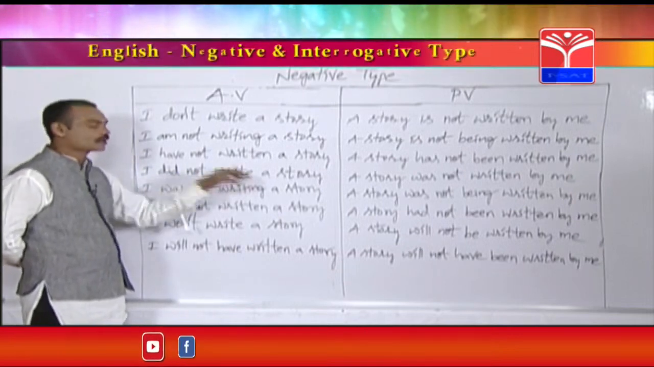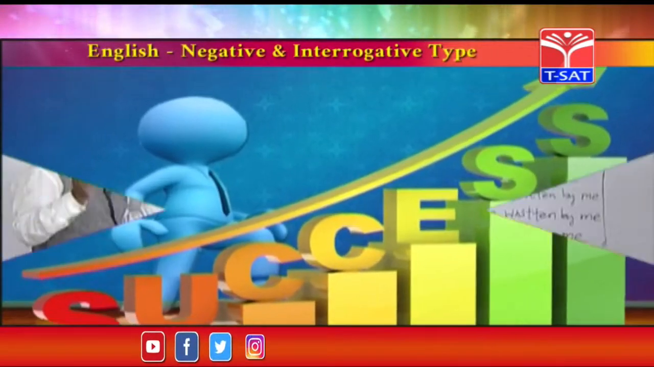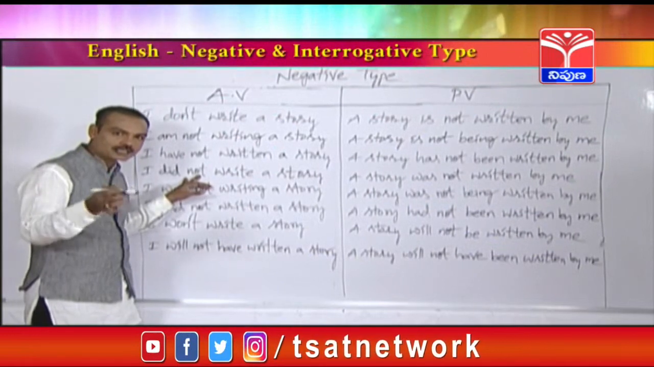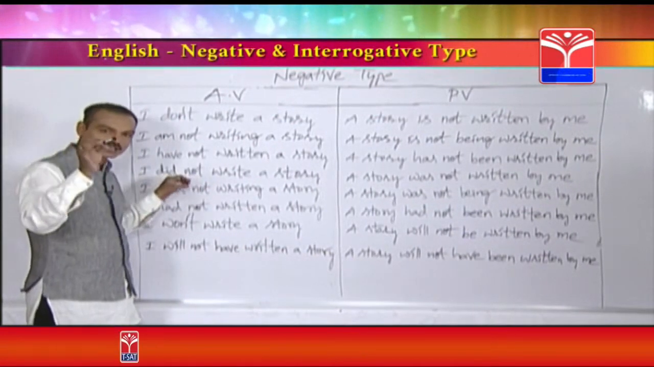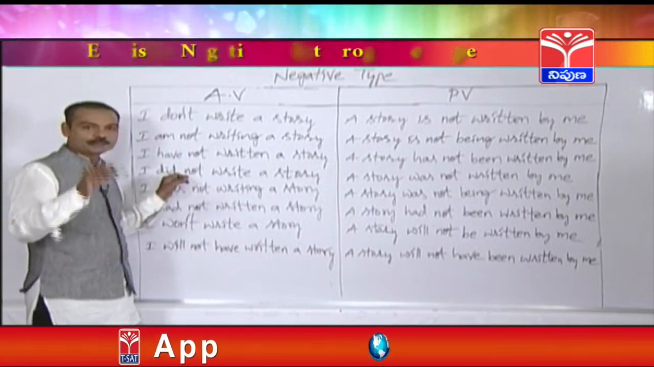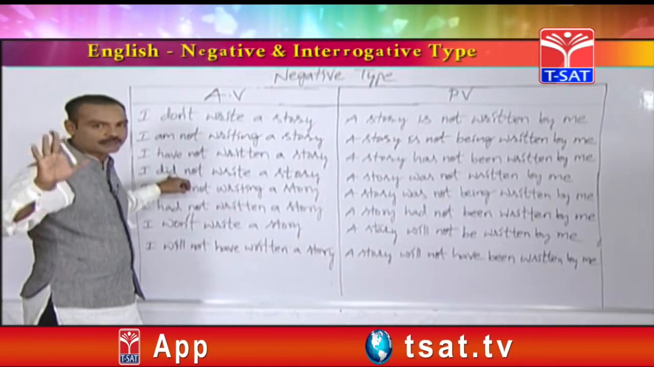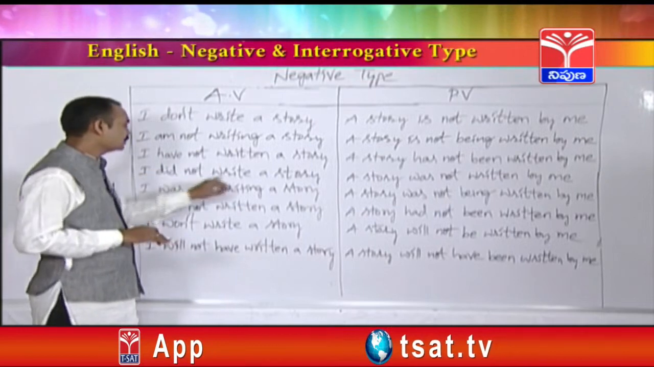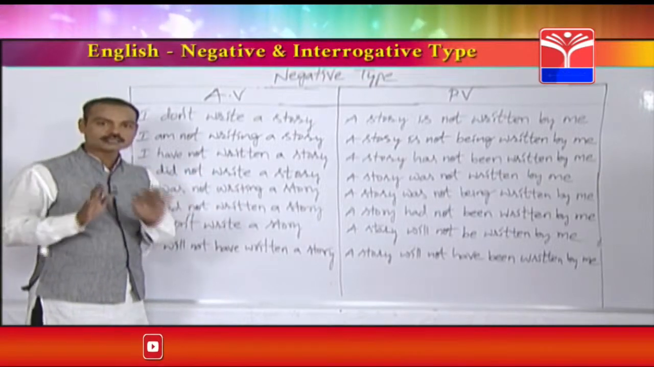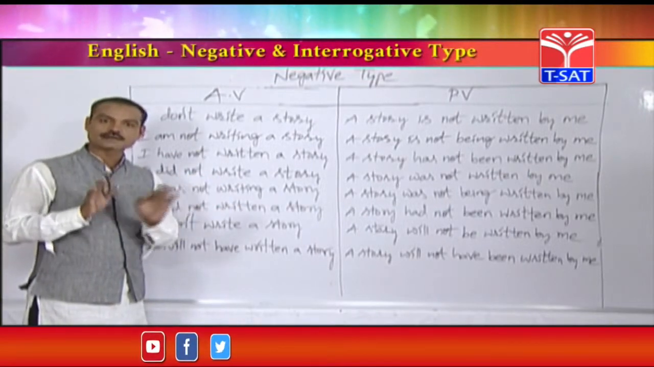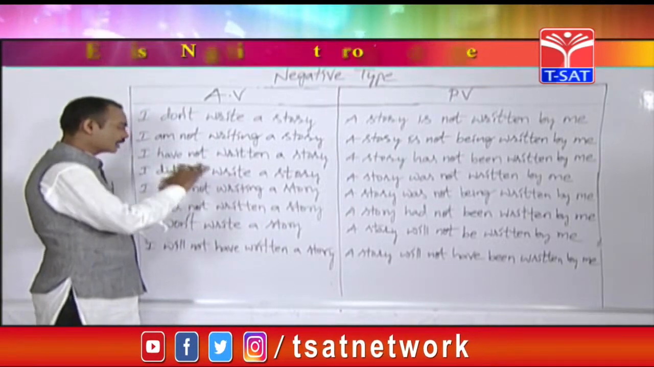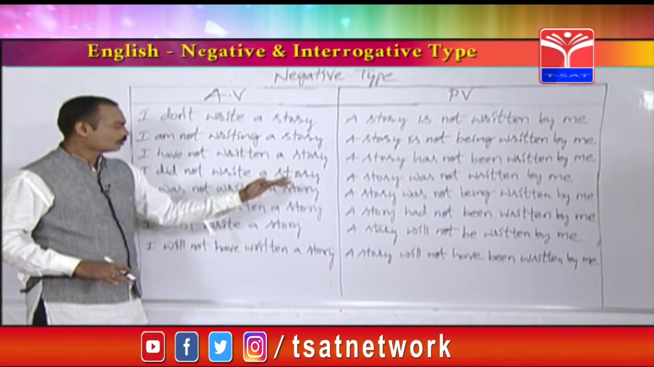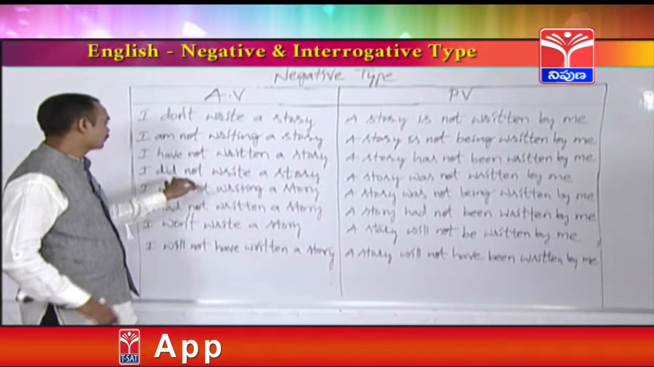So like that. Next, simple past tense. I did not write a story. Which tense it is? Is it simple present tense or simple past? Simple past. See, whenever you find out did is the helping verb which is used only in simple past tense. See, I did not write a story. It is a negative sentence from simple past. Now let's see how to change this negative sentence into passive voice.